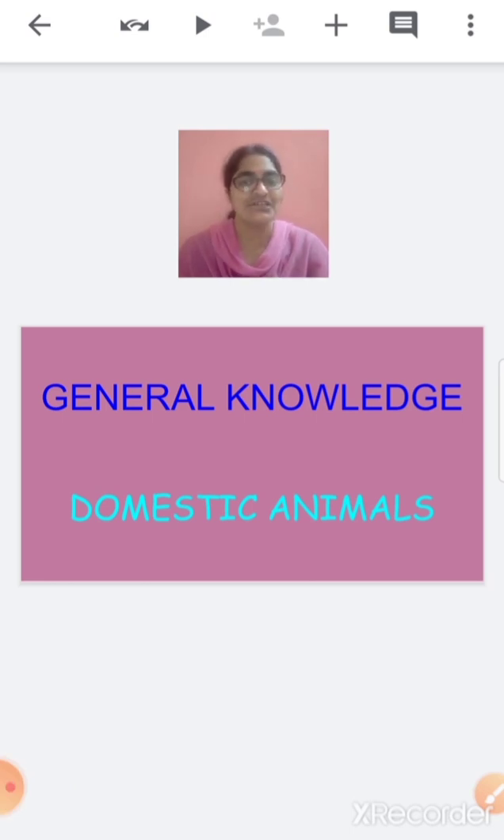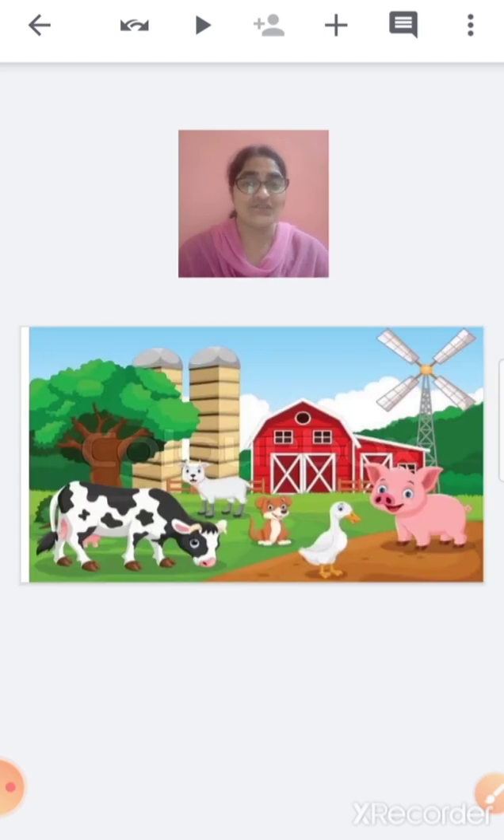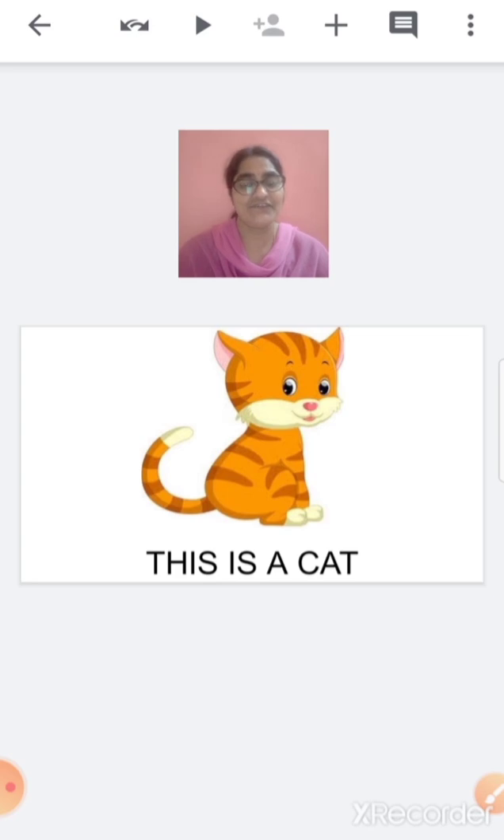Today we are going to learn a new topic from general knowledge, and the topic is domestic animals. Children, the animals which are found in and around our surroundings are called domestic animals. Domestic animals are also called farm animals. Domestic animals are tamed by people and they are useful to us in some way or the other, like they give us something. Now children, let's see the different domestic animals.